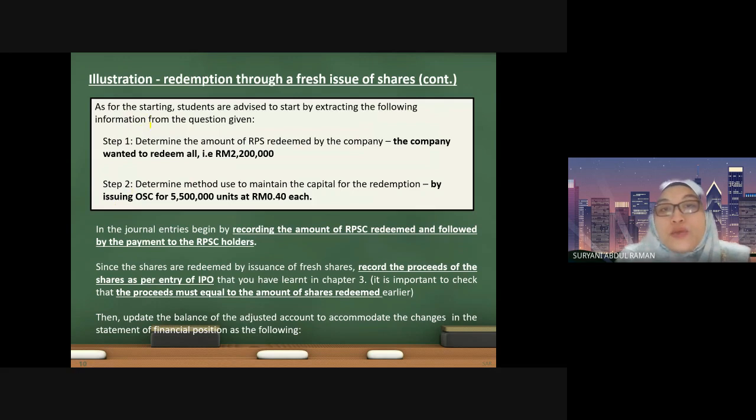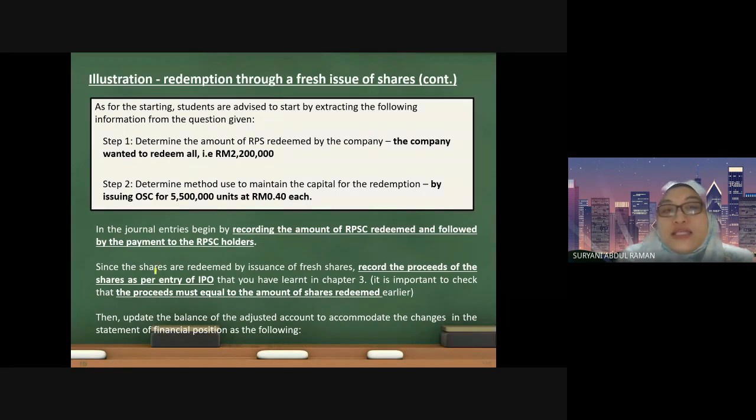Before we start doing the answer, these are some of the guidelines. As for the starting, students are advised to start by extracting the following information. So this is a guideline for you where to start. First, you need to know the amount of the redeemable preference shares redeemed. As I told you, the company wanted to redeem all. Number two, you need to know the method to be used to maintain the capital. We already know that the company will issue ordinary shares. So in the journal entry, we will start by recording the amount of RPS redeemed, followed by the payment. Remember, these are the first two steps in the journal entry.